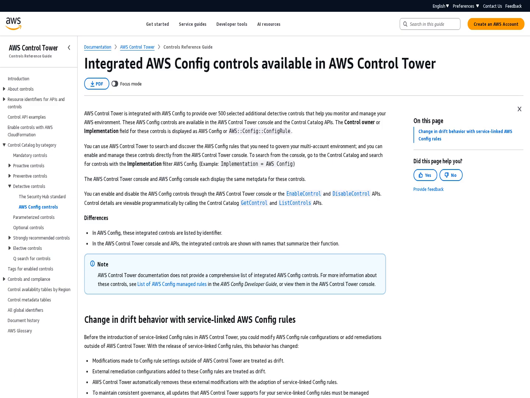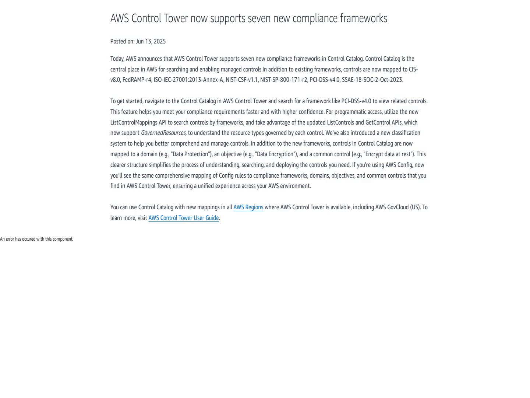These new frameworks can be accessed by navigating to the control catalog in AWS Control Tower and searching for a framework like PCI DSS v4.0 to view related controls. Programmatic access to these frameworks is also available through the new List Control Mappings API, which allows customers to search controls by frameworks, as well as updated list controls and get control APIs that support governed resources.